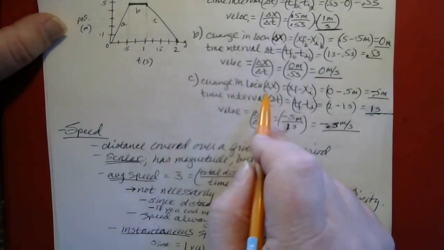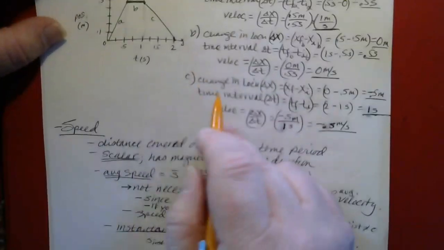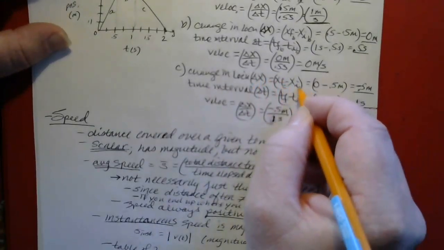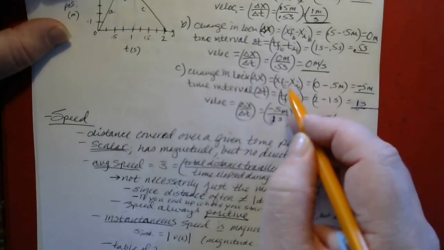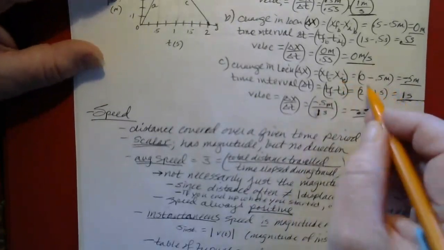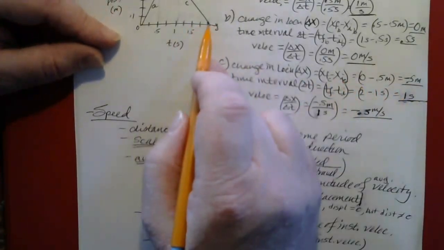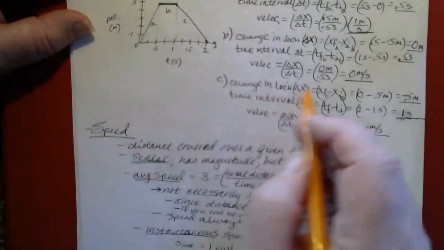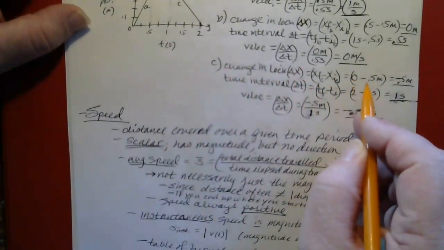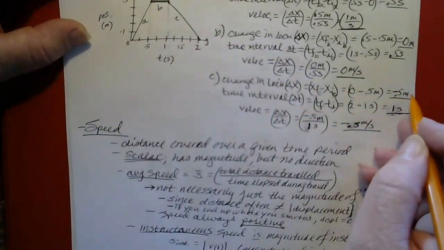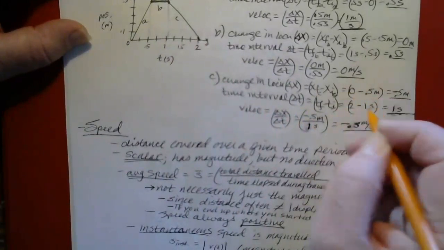The change in location for segment C would be the final location for segment C minus the initial location for segment C. Final location for segment C was back at 0 meters. The initial location for segment C was at 0.5 meters. So that's 0 minus 0.5 because it's final minus initial. And that's negative 0.5 for the displacement.